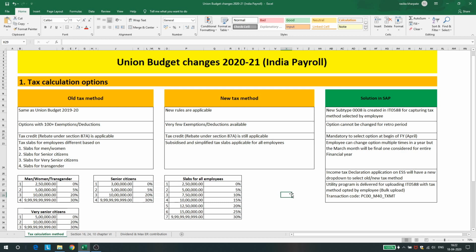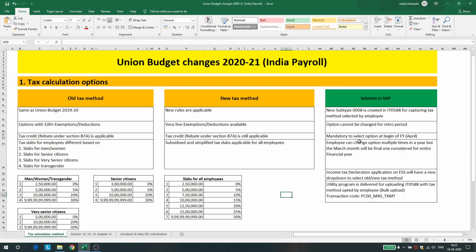This option cannot be changed once payroll is processed for a particular month. For example, if the employee has opted for the new tax method in the month of April and payroll is processed for April, salary is disbursed, and now in the month of May he wants to change the taxation method, he cannot change the taxation method effective April. Now this doesn't mean that the entire year's calculation will not happen based on the changed tax method. It will happen based on the changed tax method only. But the maintenance of this infotype will not be allowed in the retro period.